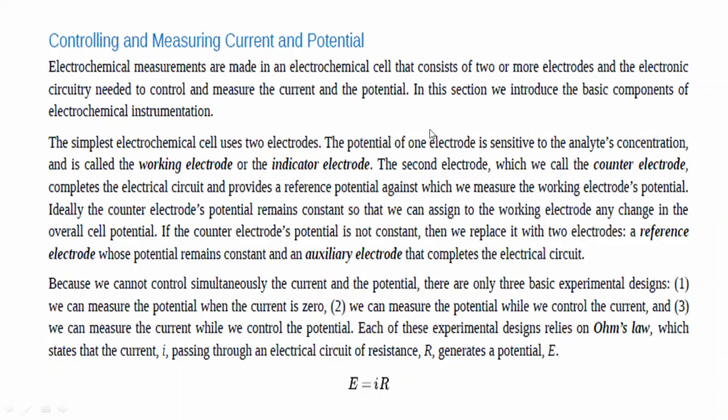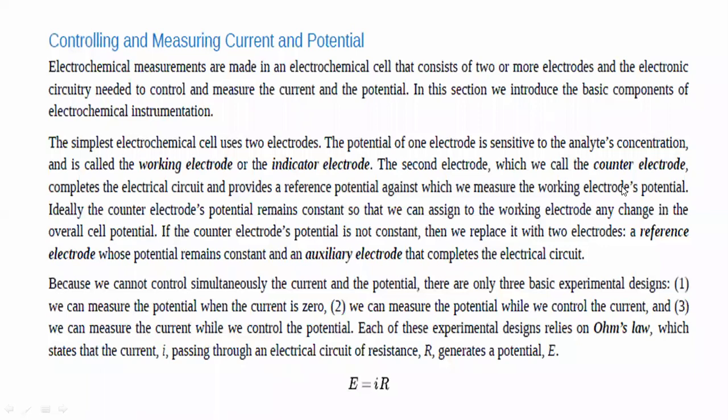And such an electrode whose concentration is sensitive to the analyte concentration, that electrode is known as the working electrode or the indicator electrode. And the second electrode, which we call the counter electrode, will complete the electrical circuit and provide a reference potential against which we are measuring the potential of the working electrode.